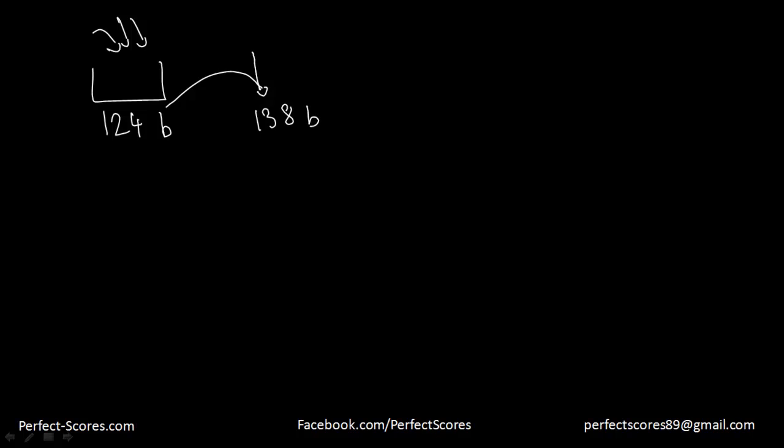Now the question is saying that there's a rainstorm which increased the amount of water from 124 billion to 138 billion gallons. So rain came and there was some water here that was 124. Let's forget the billion part. So 124 billion to 138 billion. So right now it has 138 billion gallons of water.